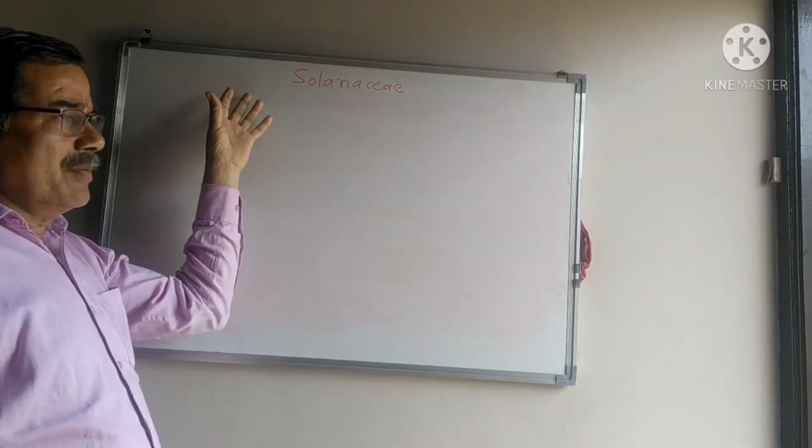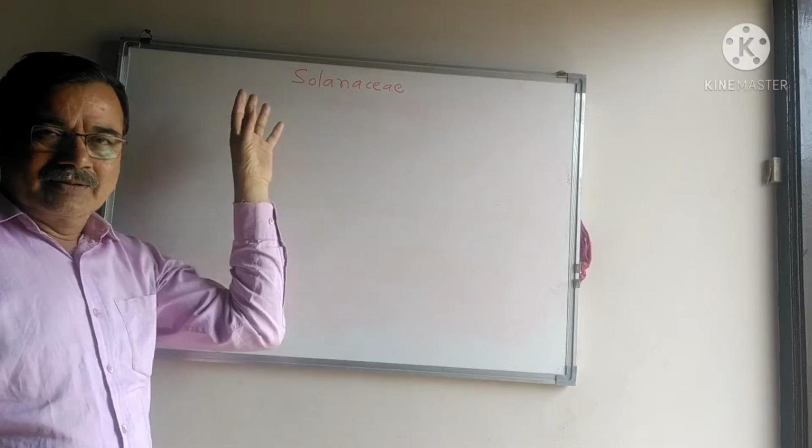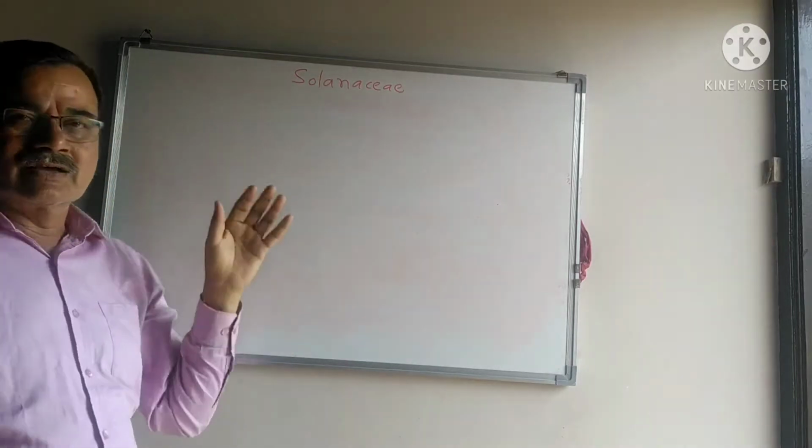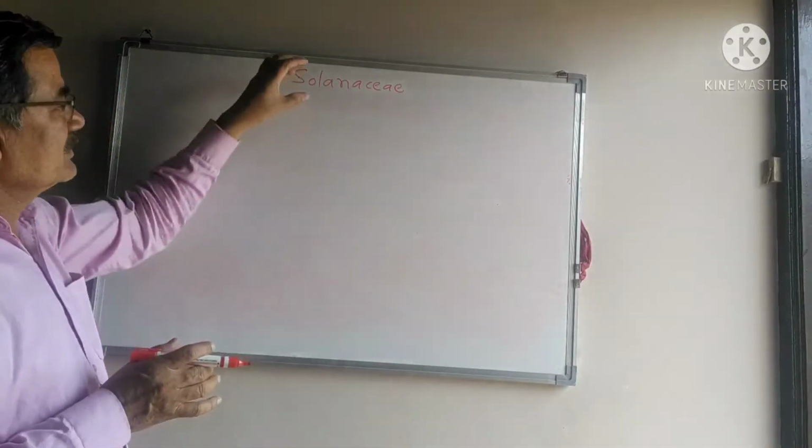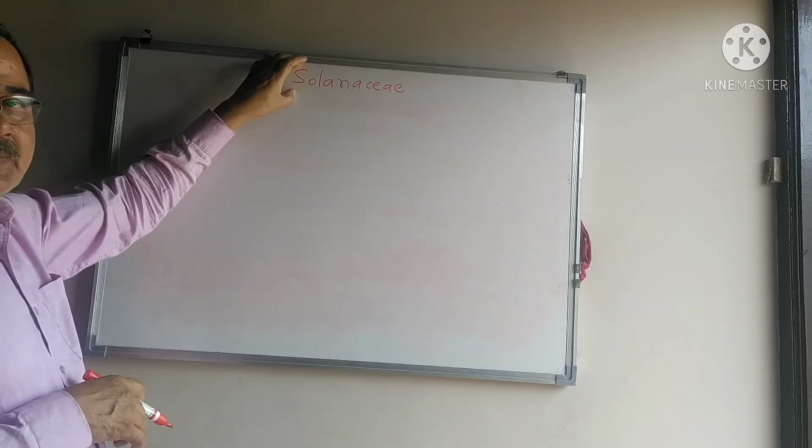These are common plants. We are going to see the common characters which are included in the Solanaceae.